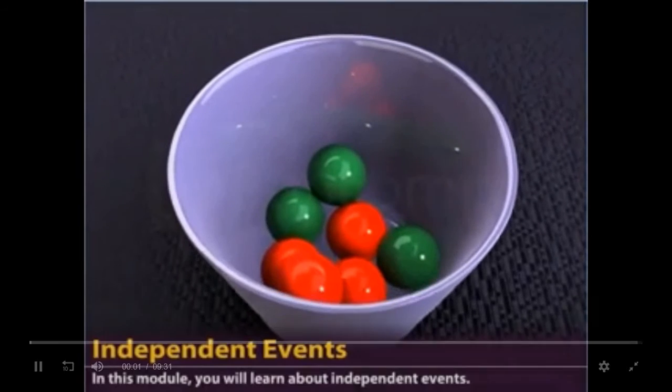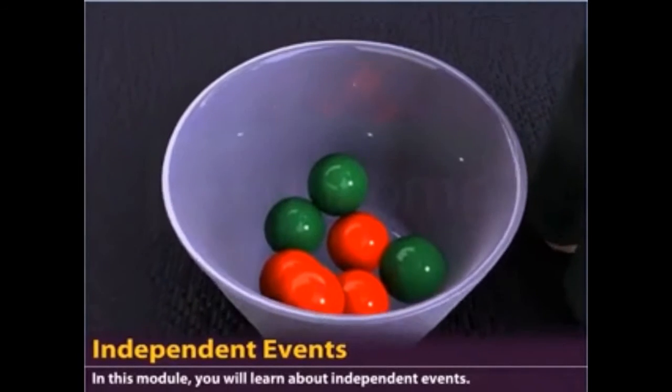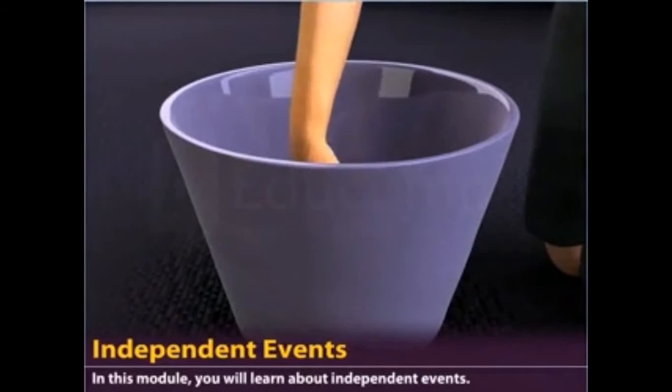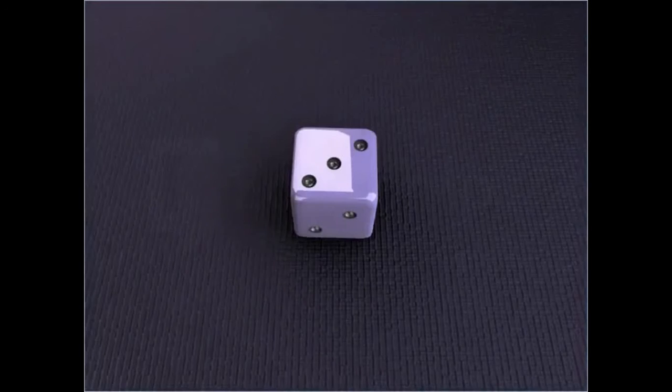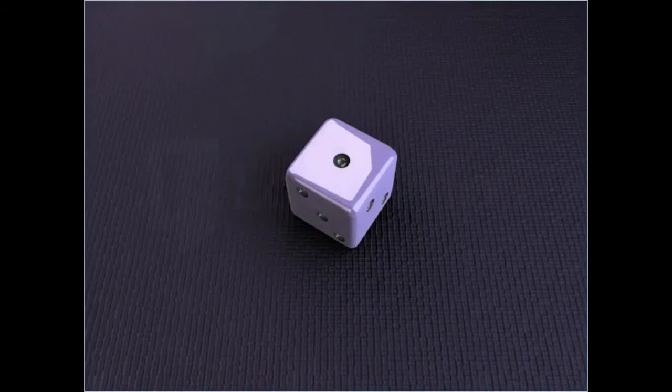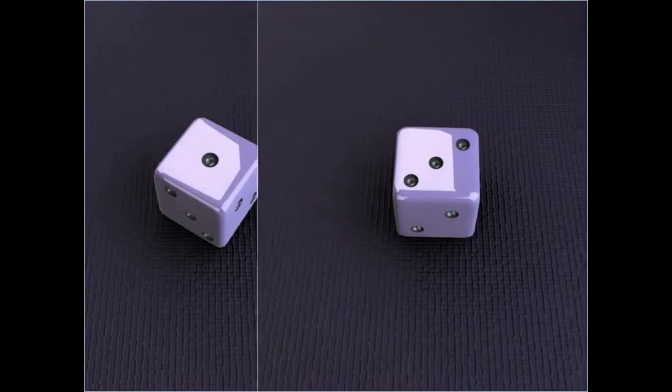Independent events. In this module, you will learn about independent events. Suppose you roll a dice twice. The outcome obtained on a dice in its first throw does not depend on the outcome obtained in the second throw of the dice and vice versa.